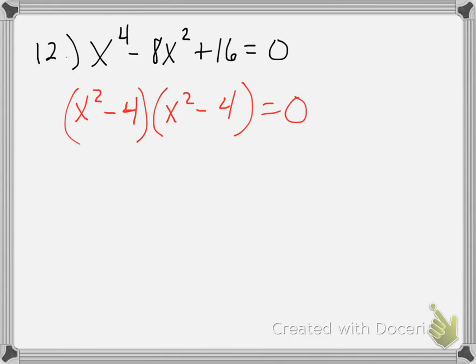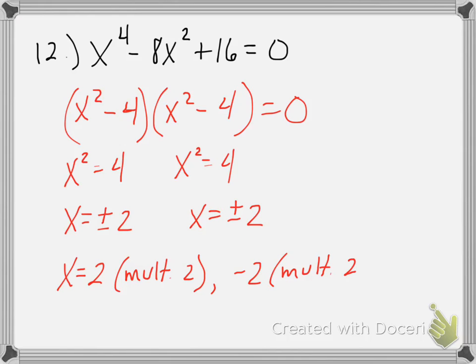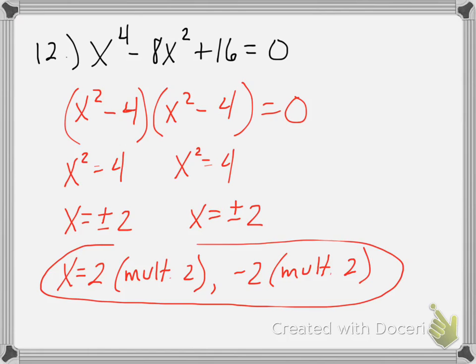So you'll notice I get the exact same thing here. So when I go to set these equal to 0 and solve, I get x squared equals 4, x squared equals 4. When I take the square root, I get plus or minus 2 on both sides. So really, my answers are 2 and negative 2, both having a multiplicity of 2. So the way I would write that is x equals 2 with a multiplicity of 2, and then negative 2 with a multiplicity of 2. And I'm just abbreviating multiplicity.